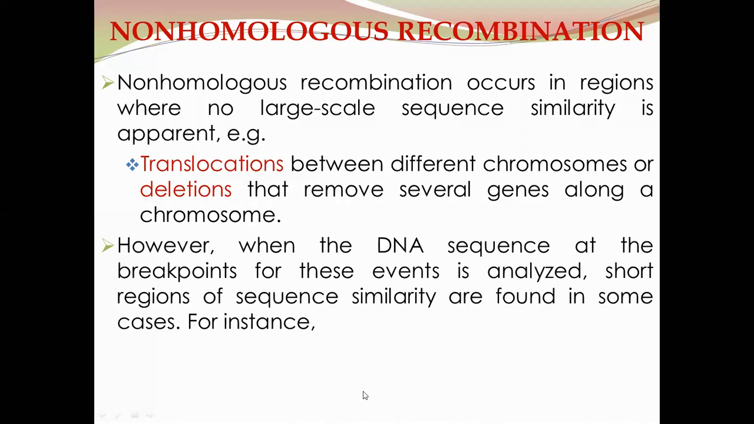When the DNA sequence at the breakpoints for these events is analyzed, short regions of sequence similarity are found in some cases. So when the DNA sequence at the breakpoint is analyzed, it is shown that there are short regions of sequence similarity at this point of the dislocation and rejoining of the DNA. So short segments of DNA sequence similarity are found in the case of translocations as well as deletions.